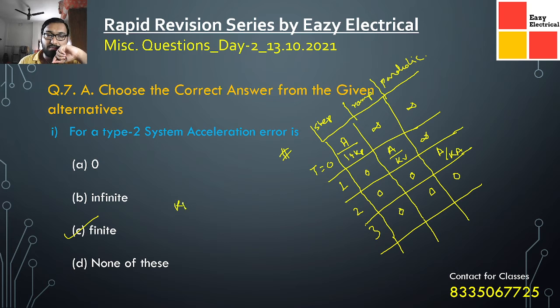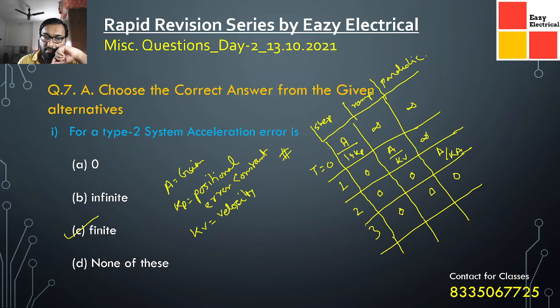Kp is basically called the positional error constant. A is basically your gain. Kv is your velocity error constant. And ka is basically your acceleration error constant.